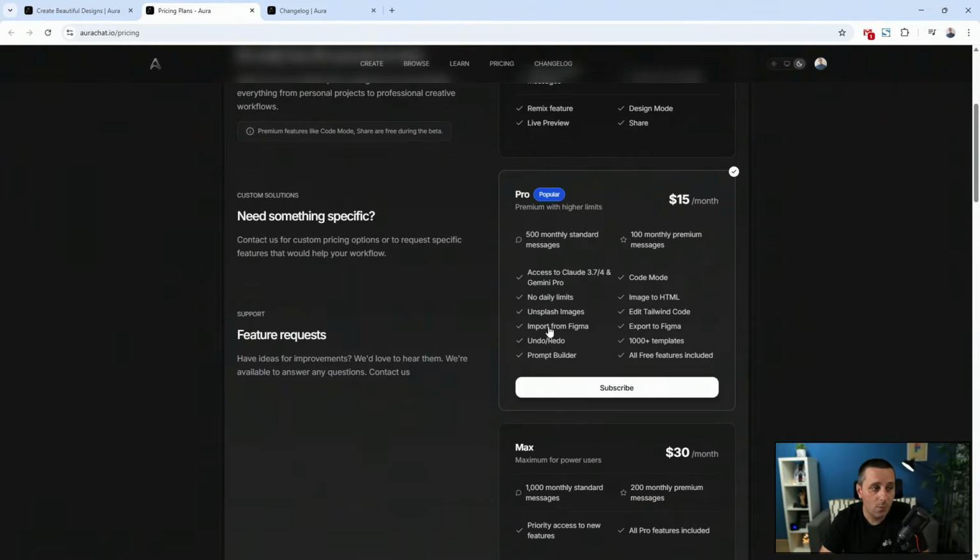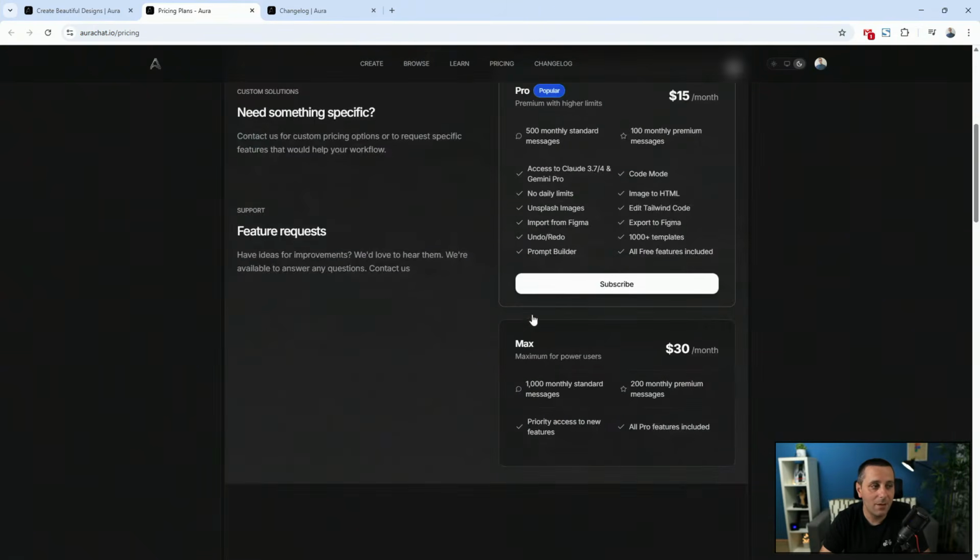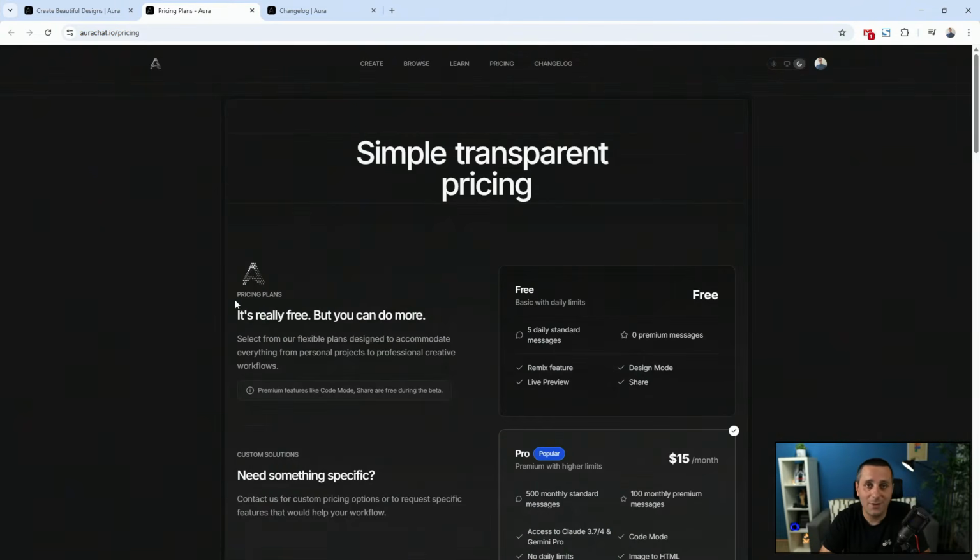You also have import from Figma, export to Figma, undo and redo, 1000+ different templates that you can remix, which we'll come to in a second, as well as the prompt builder. So all of that is included for a really reasonable price, I would say. So just check it out, try it out for free, and then at the end you have max, but this just gives you higher monthly premium messages as well as monthly standard messages.